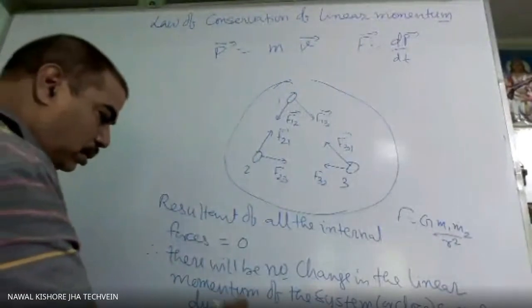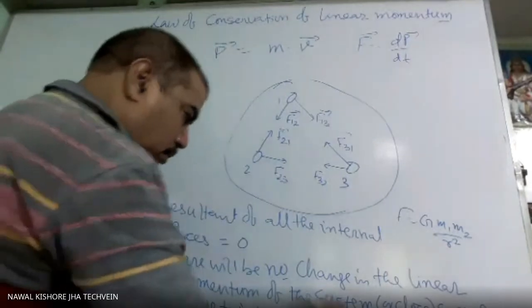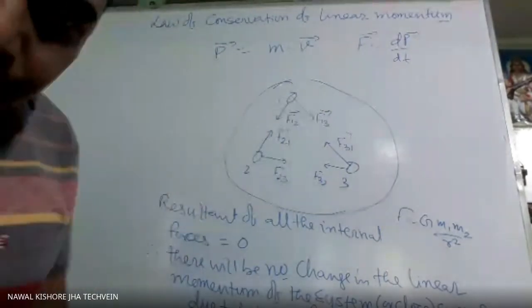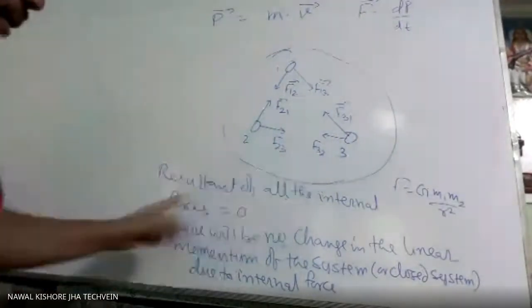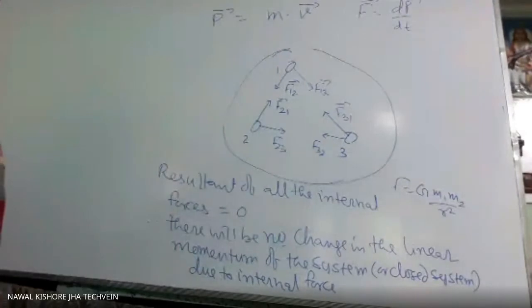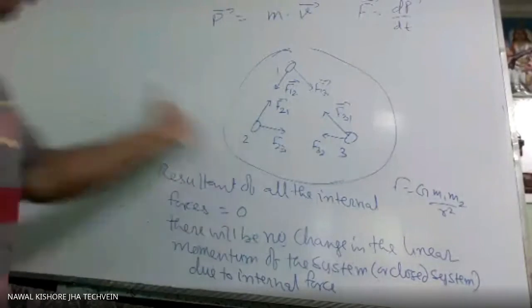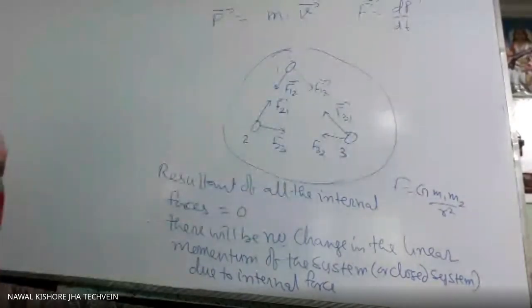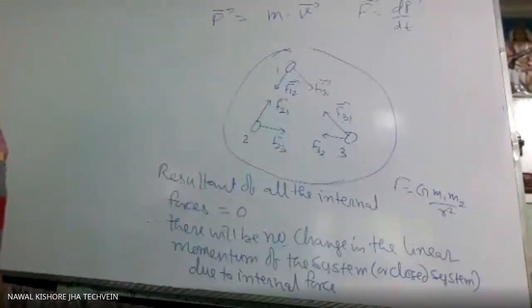Due to internal force. So this result we frequently use. As the resultant of all the forces is zero, there will be no change in linear momentum. Linear momentum may be there. If suppose this box was moving, then it will continue to move with the same velocity, provided no external force is applied.